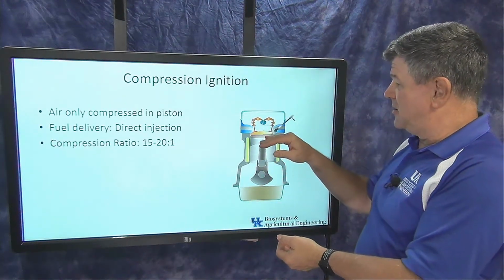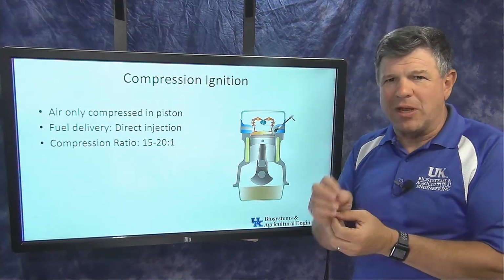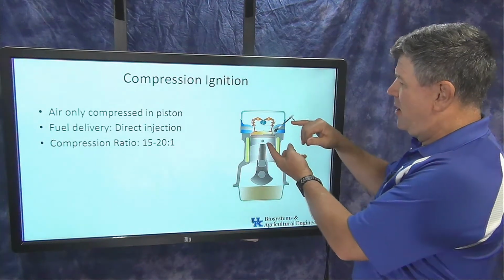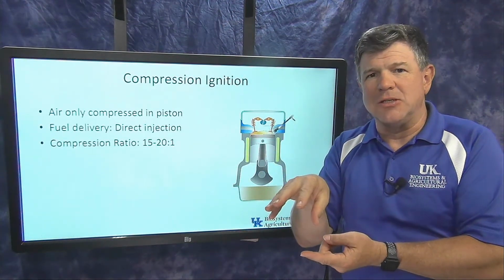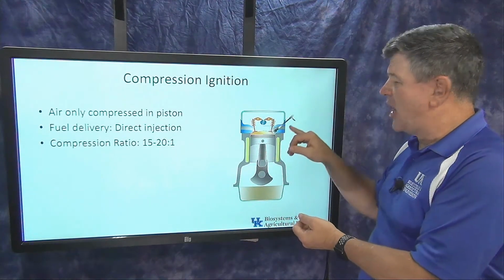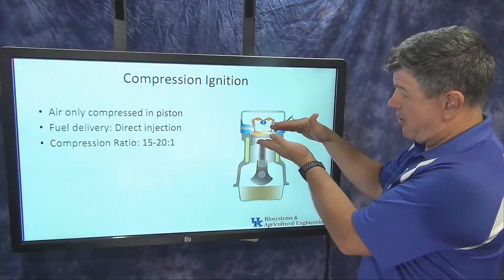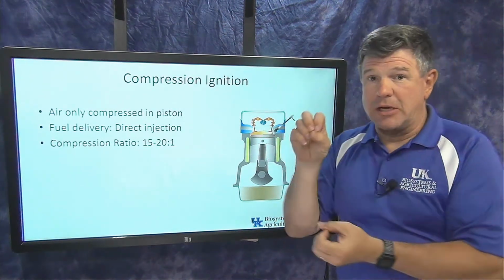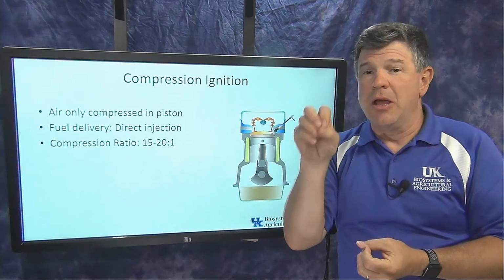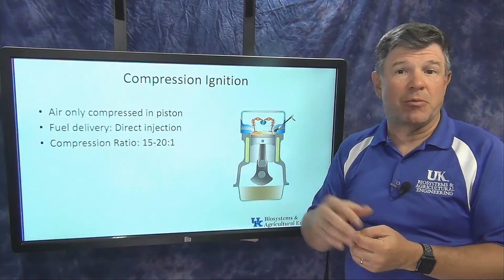When it gets to the top of its stroke, or very close to it, or wherever the optimum point is, and we'll talk about timing later, that's when we're going to squirt the fuel into the engine. So we have an injector, and it's got to work against high pressure because I have fairly high pressure above this piston here. So that injector has got to inject that fuel in there at a pretty high pressure, on the order of thousands of PSI.